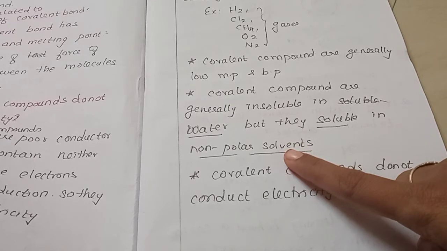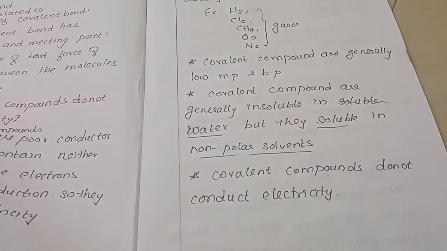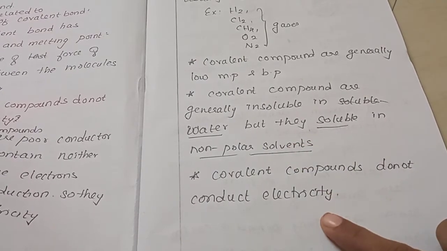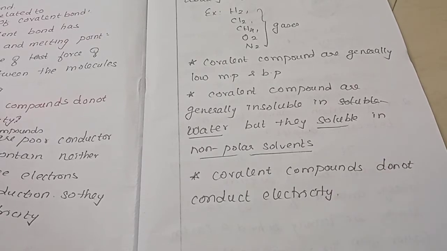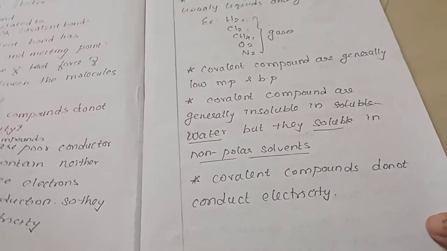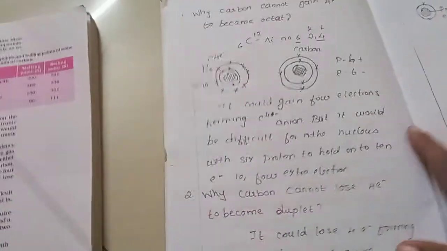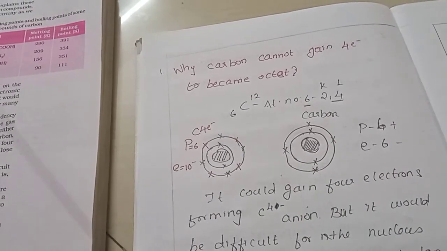Non-polar solvents are benzene, CCl4, and similar. Covalent compounds do not conduct electricity because they do not have free ions.